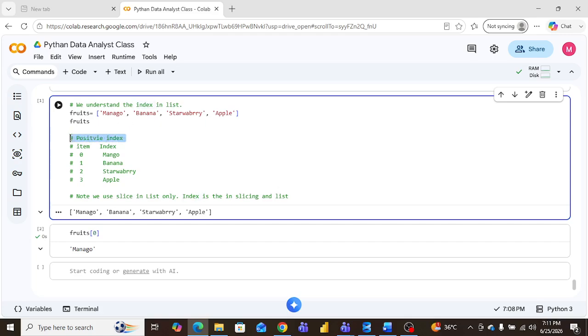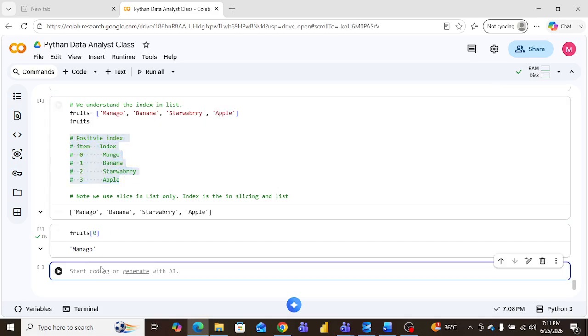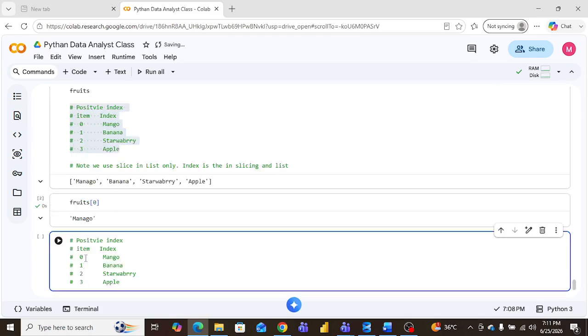Now I talk about the negative index, how it works. Negative index means here is -1.